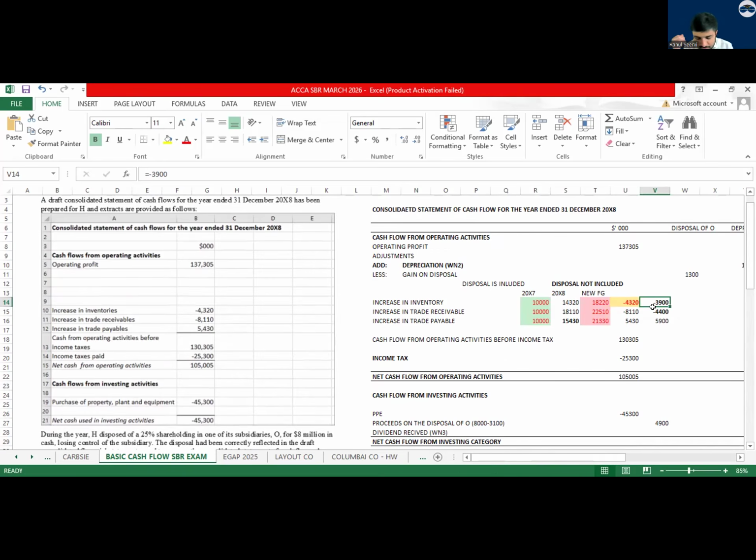Now, what is the shortcut, everyone? If you remember, what is the shortcut I mentioned in the class? Whenever we acquire a company, do we add or do we subtract it?